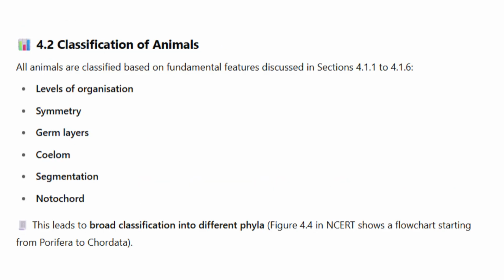4.2 Classification of animals. All animals are classified based on fundamental features discussed in sections 4.1.1 to 4.1.6: levels of organization, symmetry, germ layers, coelom, segmentation, notochord. This leads to broad classification into different phyla. Figure 4.4 in NCERT shows a flowchart starting from Porifera to Chordata.